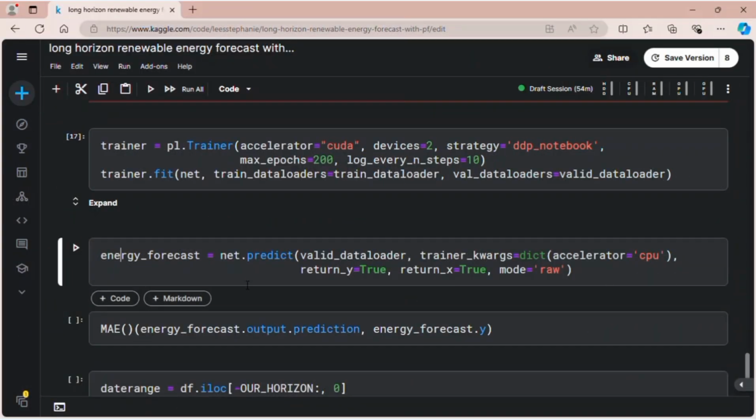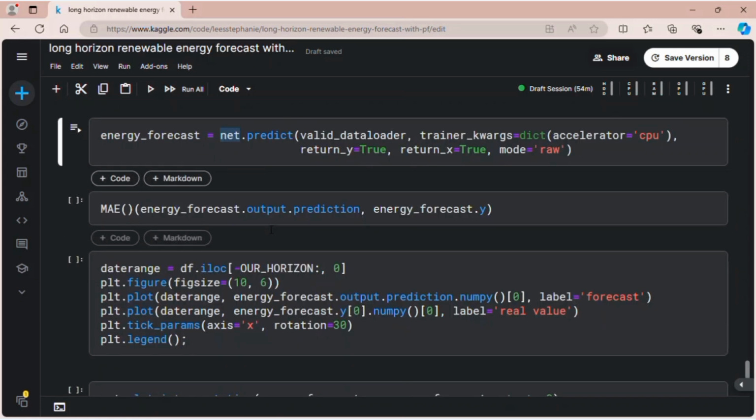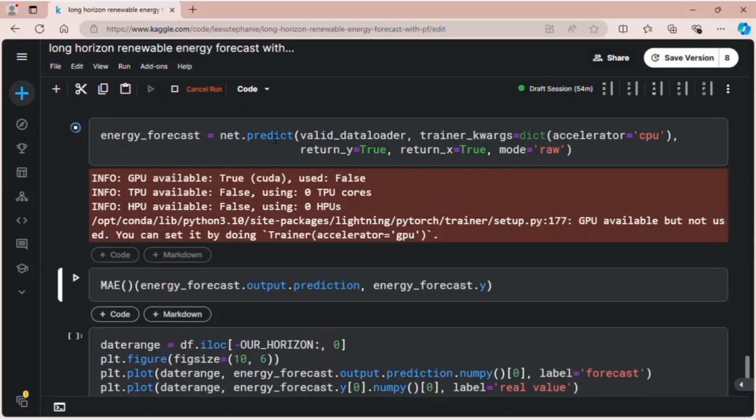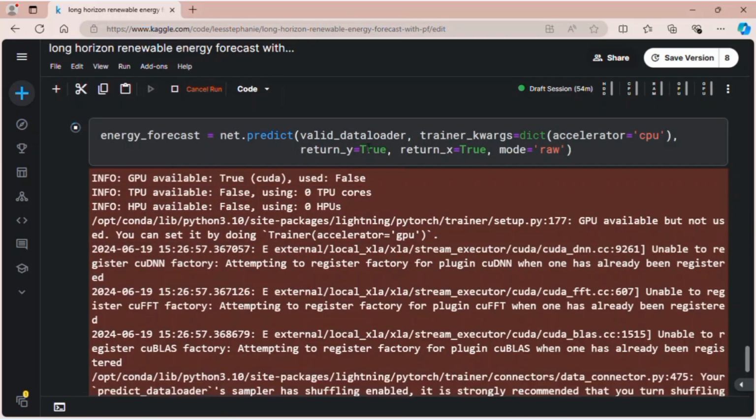Alright, so after we train the model, the next step is to predict. The net here is in the fitted state, so we can use the predict method of net to predict the energy forecast, using the valid data loader. Usually for prediction, we are not predicting across GPUs, so I just set the accelerator to the CPU.